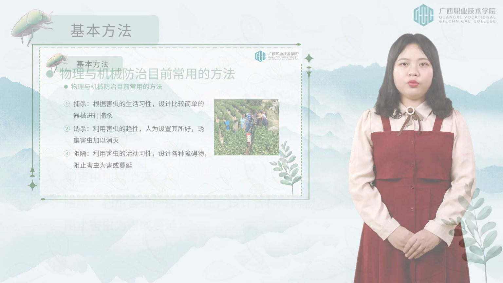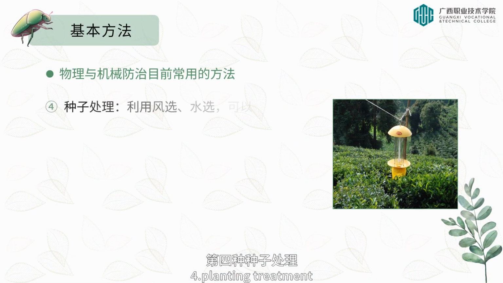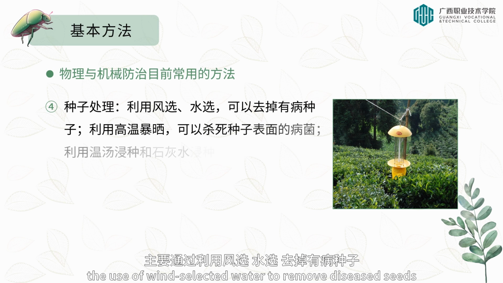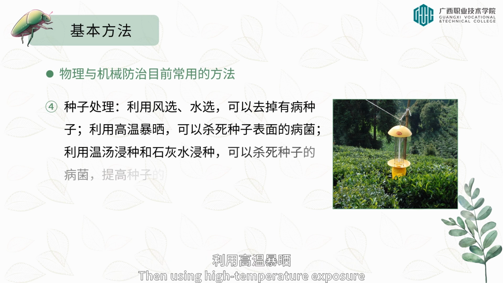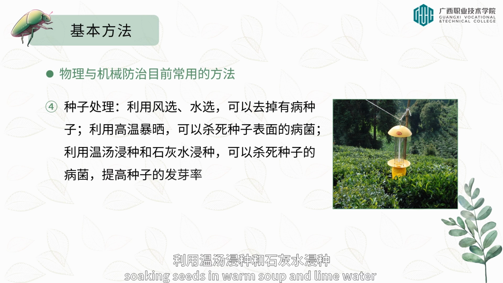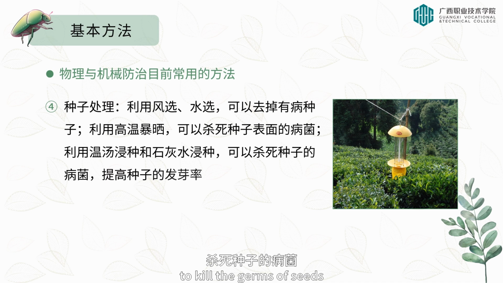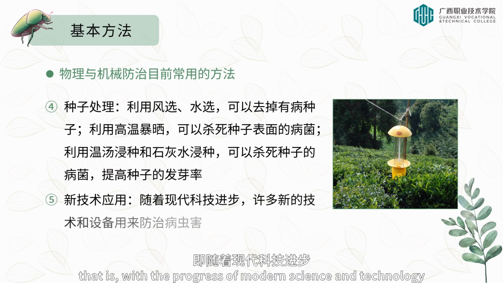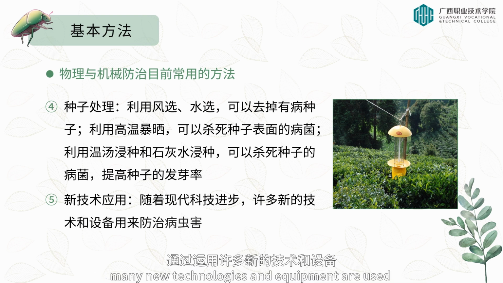4. Planting treatment is mainly through the use of wind-selected water to remove diseased seeds, then using high temperature exposure to kill the germs on the surface of seeds, soaking seeds in warm soup and lime water to kill the germs of seeds, and to improve the germination rate of seeds. 5. Using new technology.